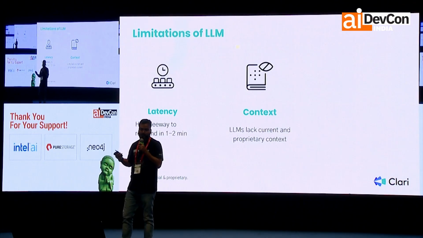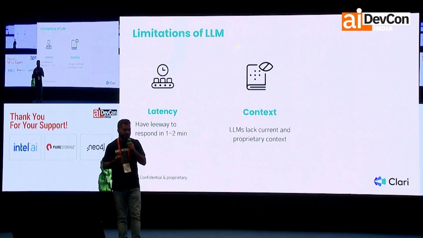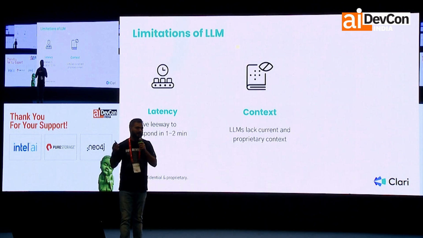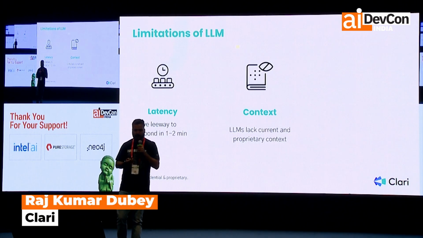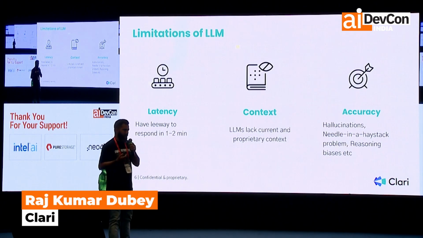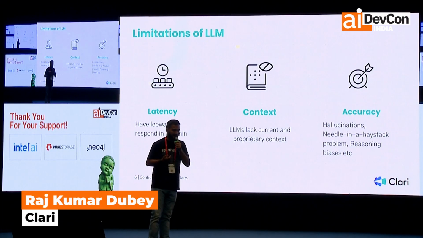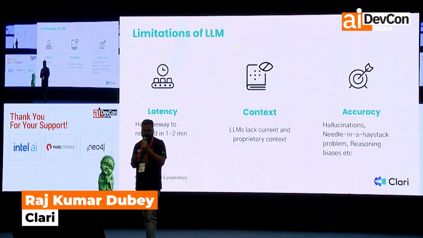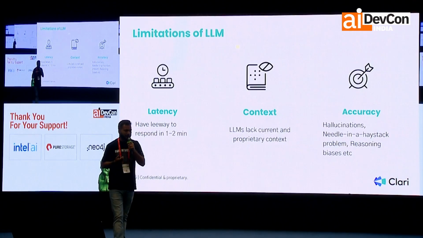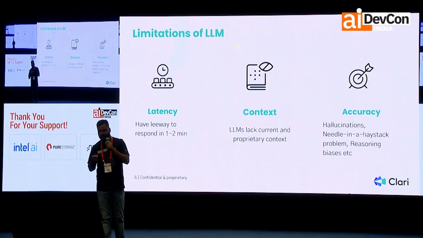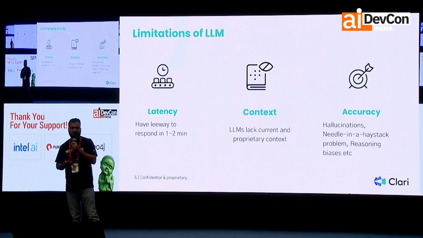And obviously they don't have the proprietary information, the calls, the deal, the conversations that I was talking about for a deal. And rightly they should not have; those are protected information. Accuracy is also a problem. Though LLMs are really good, they tend to hallucinate quite a bit. So now, if not an LLM, how do we solve this? To do that, I'll invite Rohan to take things forward and close how we solved Ask Clari.